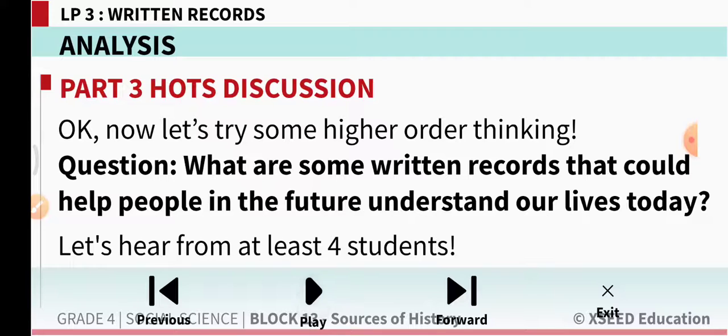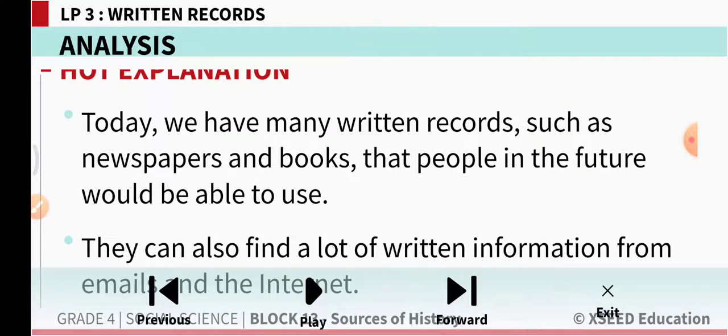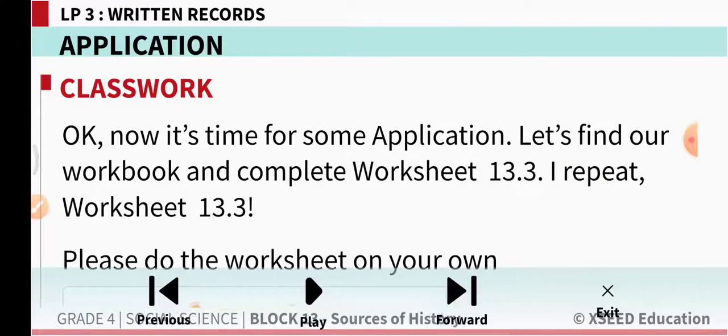What are some written records that could help people in the future understand our lives today? Some written records will be letters and diary entries. They will help people in future to understand our lives. Today we have many written records, such as newspapers and books that people in future would be able to use. They can also find a lot of written information from email and internet.